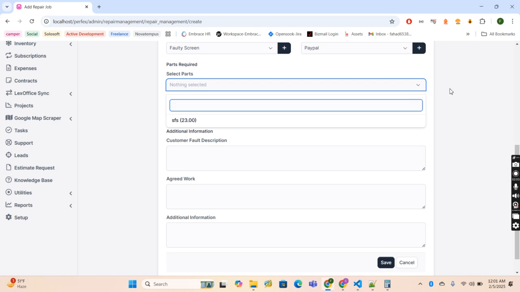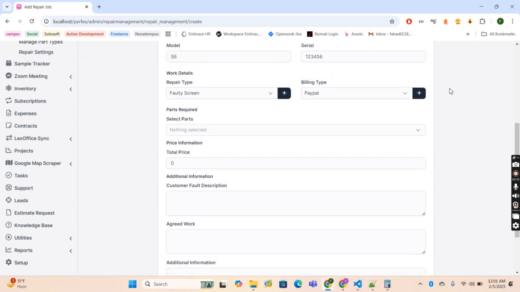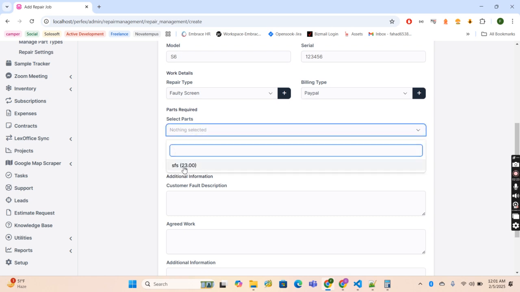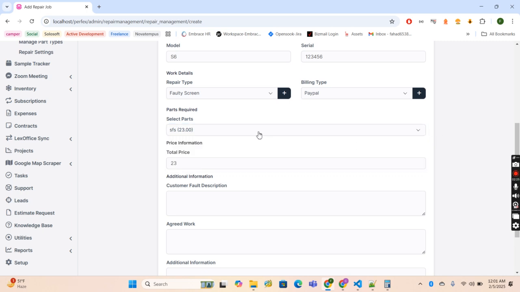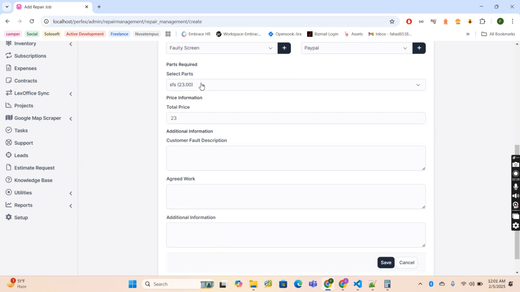Let's say the repair which the staff member is going to do requires some parts to be replaced as well, so there is another section for the parts to be added. But over here, if the part is already added, you can easily select that part and its price, and even select multiple parts from here, and based on these selected spare parts, the total price field will be automatically populated.